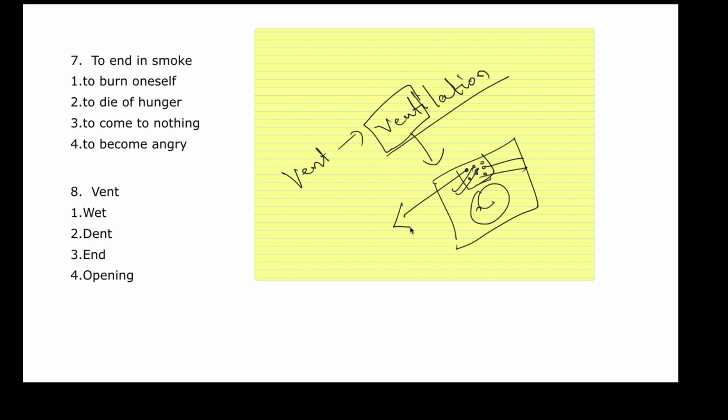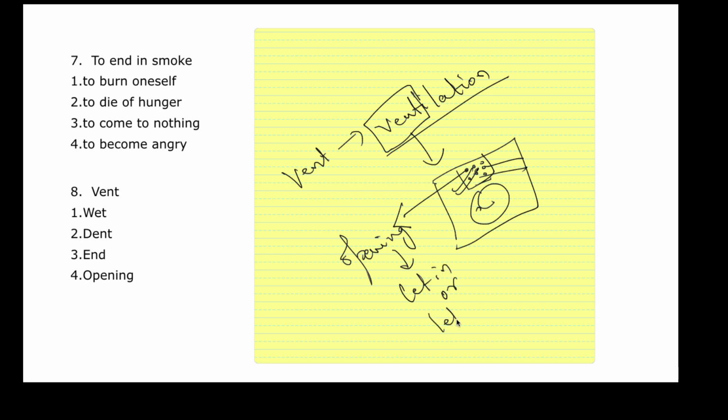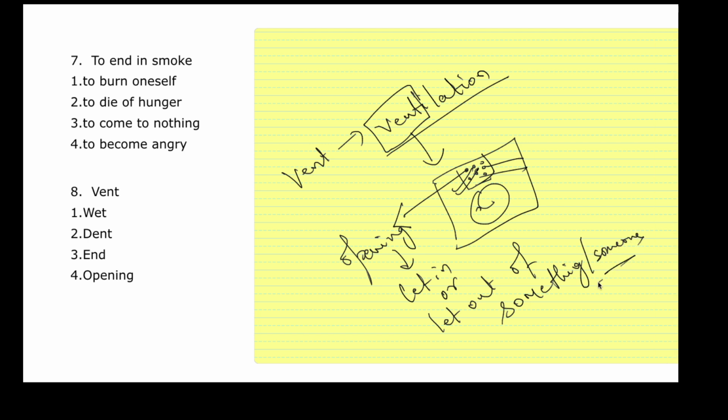What does this word vent mean? It means it is an opening to let in or let out something or someone. There can be a small tunnel or passage acting like a vent through which a person can go and come inside.